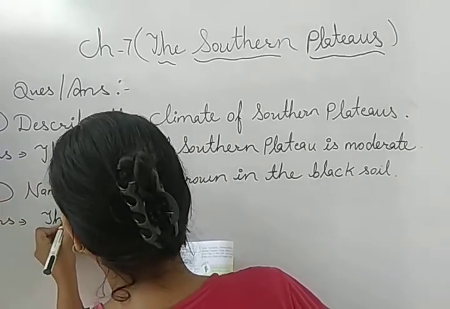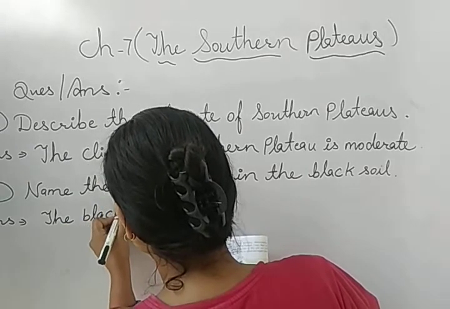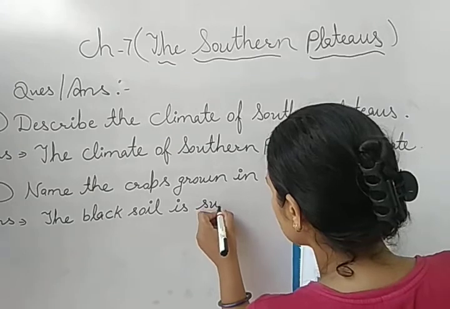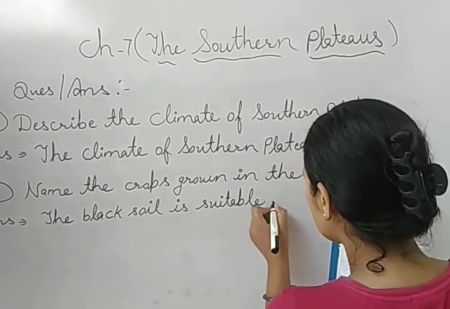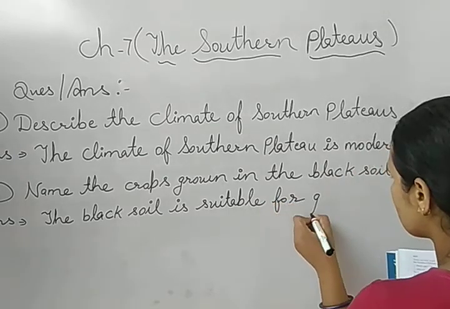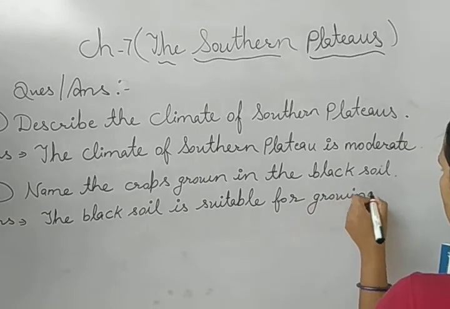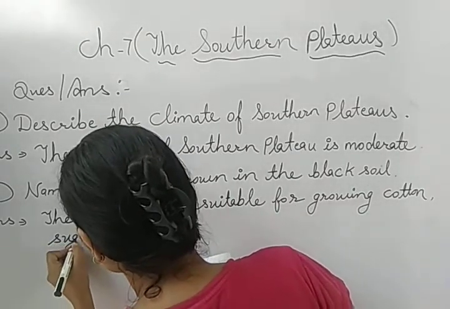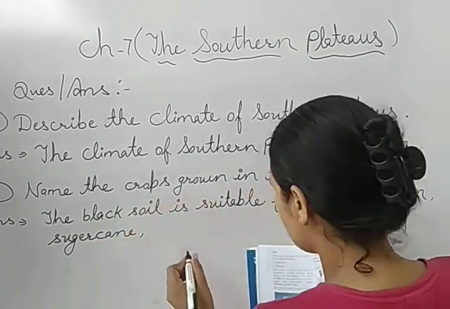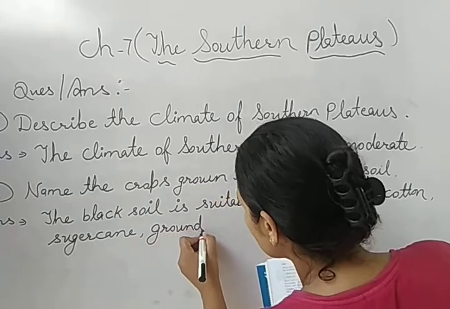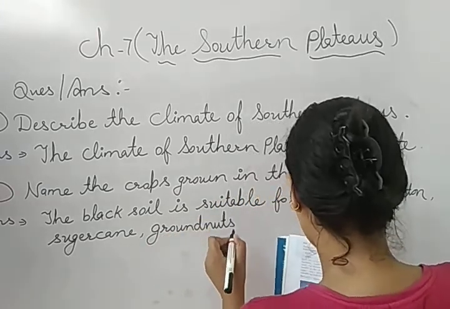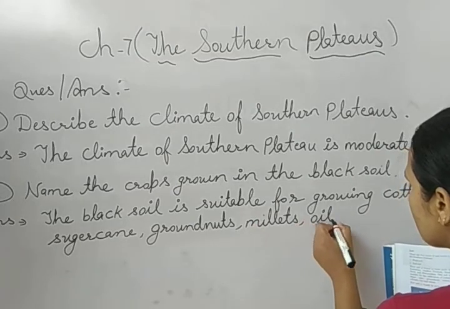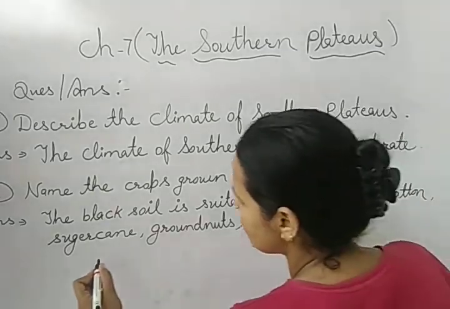The black soil is suitable for growing cotton, sugarcane, groundnuts, millets, oilseeds and wheat.